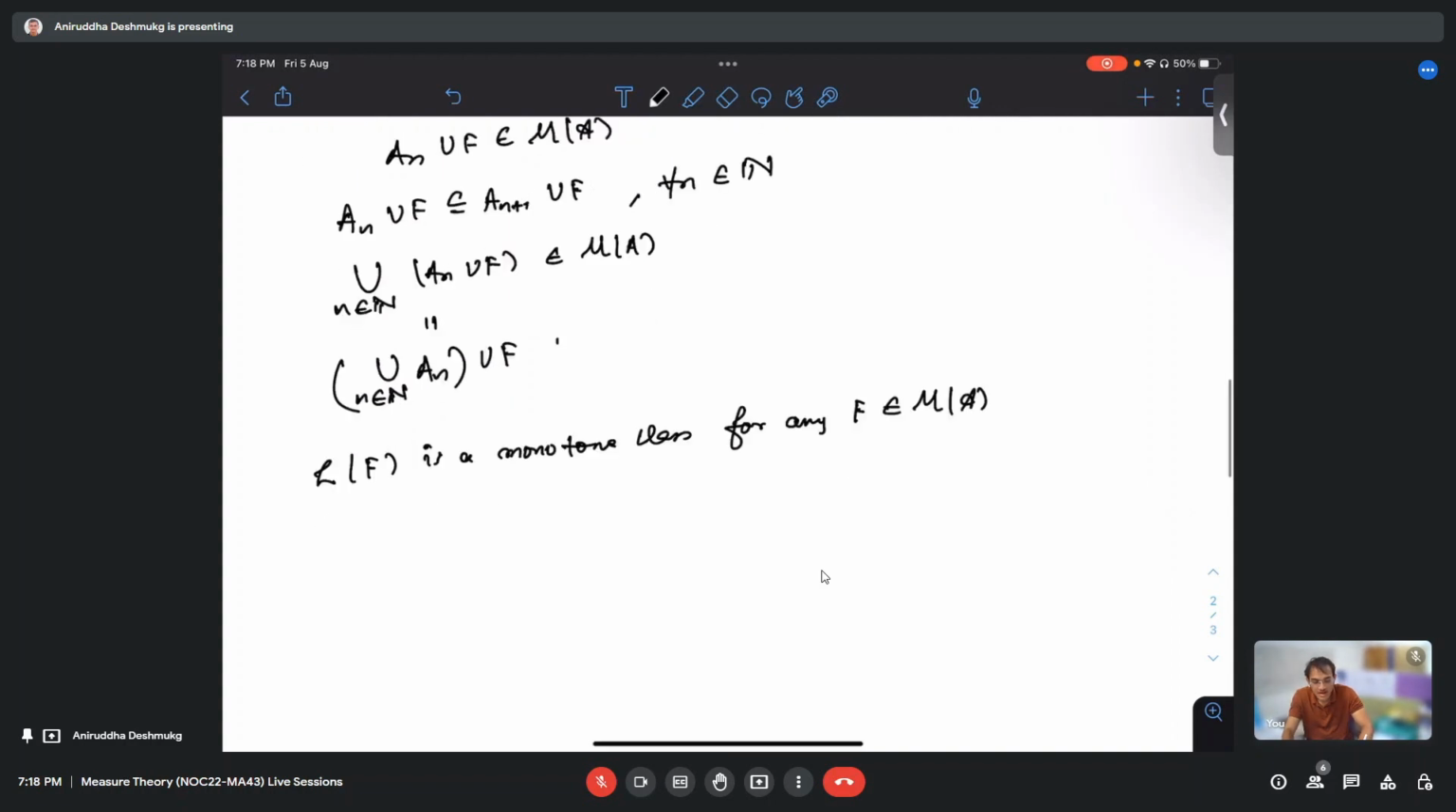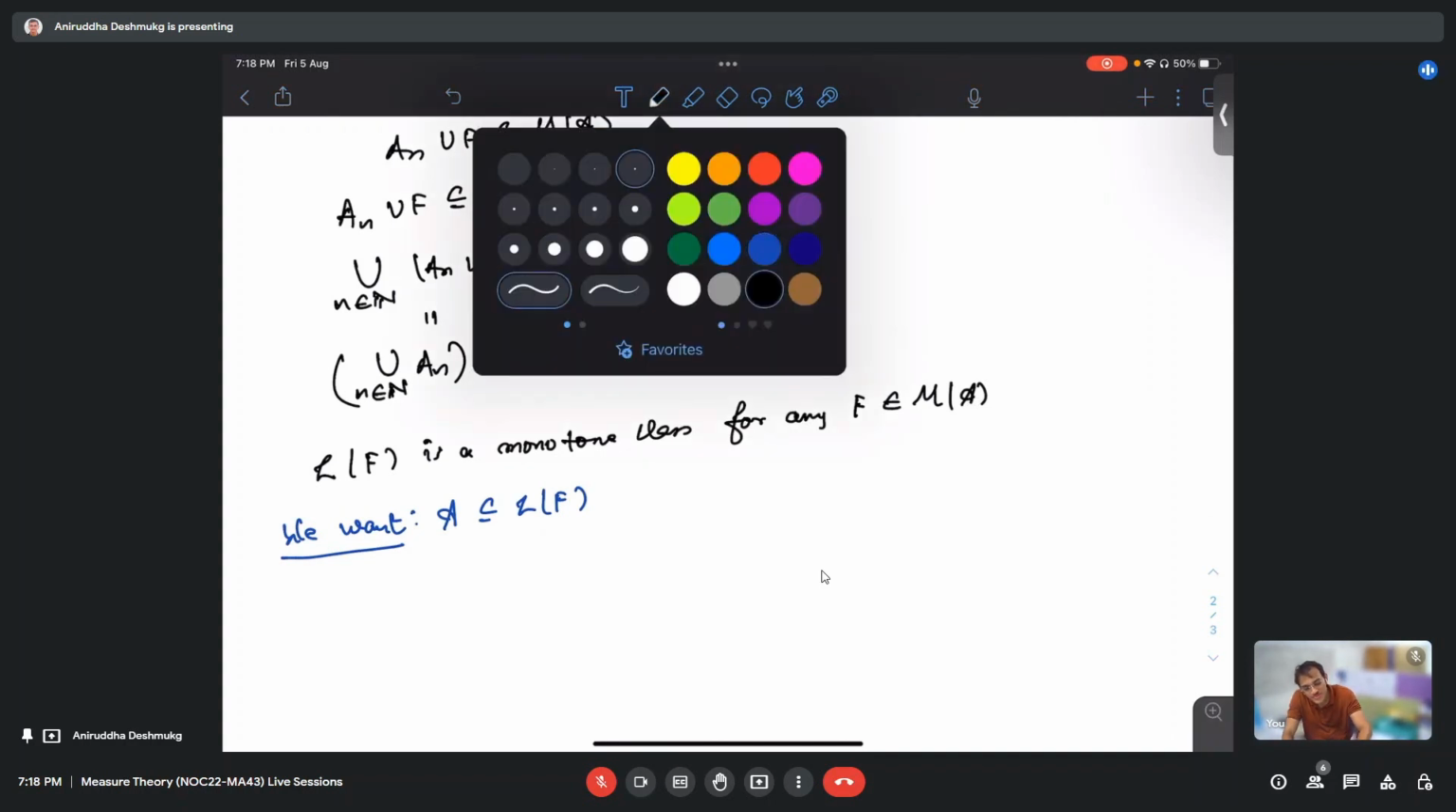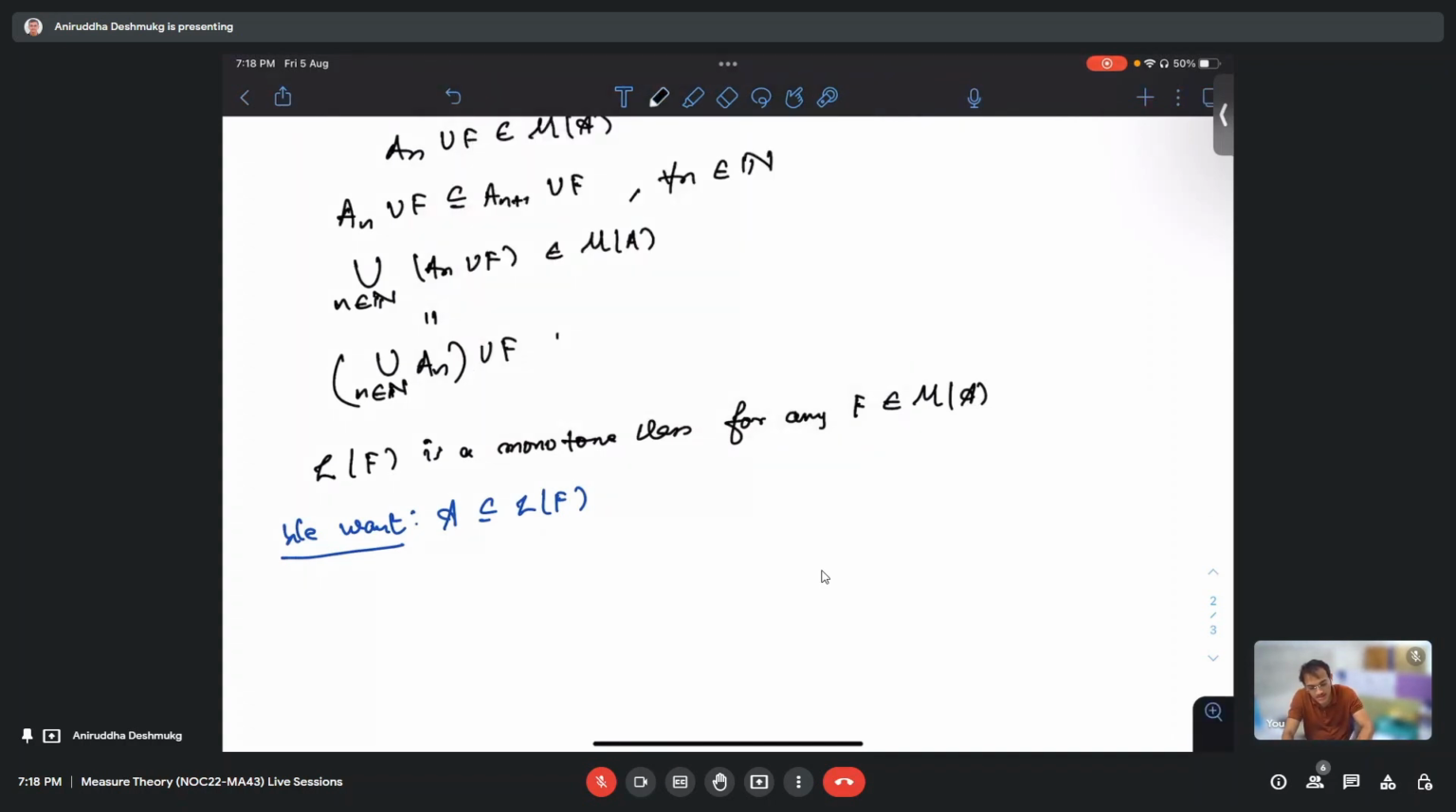Now, what do we want to prove? We want that A should be contained in L of F, right? This was the goal. But to prove this, F is different. If I think about proving this, I will take a set from A, and I have to prove that that set also belongs to L of F.